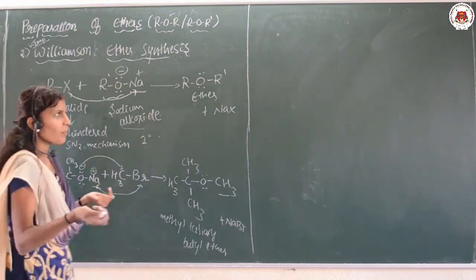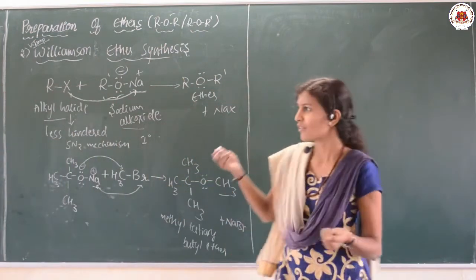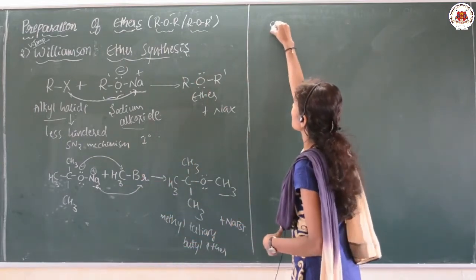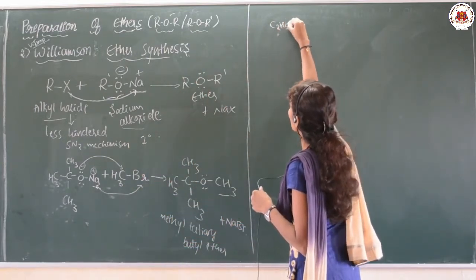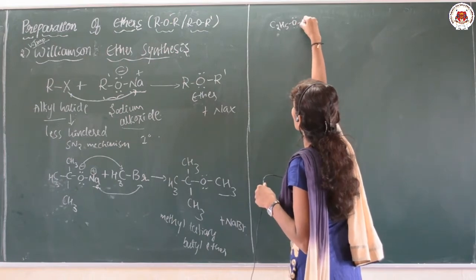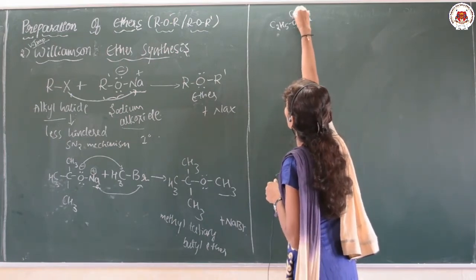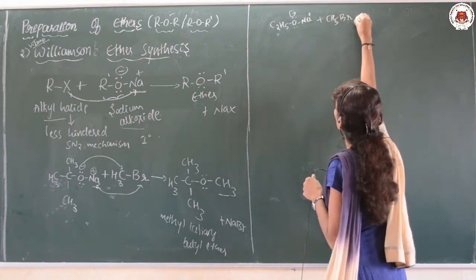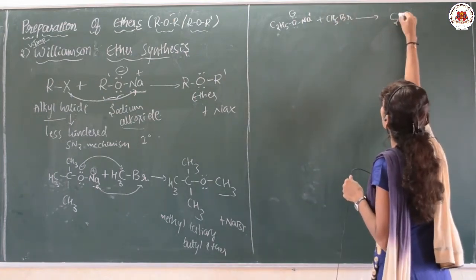See here, you can take a simple example. Instead of taking this tertiary form, you can take C2H5, you can treat with it, so what you are going to get?